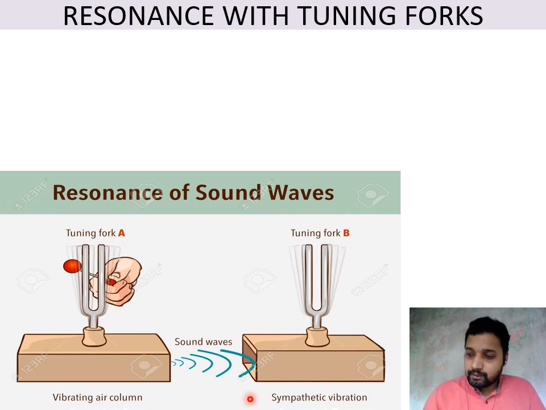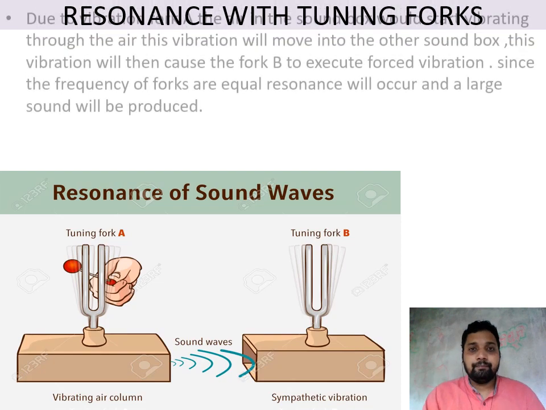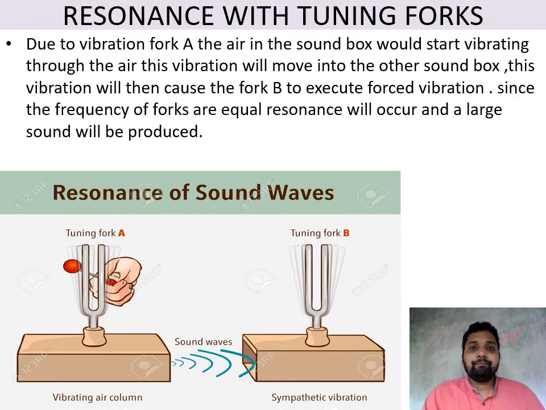Resonance, also known as sympathetic vibration. So resonance is a special case of forced vibration, which is also known as the sympathetic vibration. Because both have the same length, same material, same diameter, when the forced vibration frequency matches the natural vibration frequency, resonance occurs. And because both have the same length, same material, same mass, resonance will occur and a large sound will be produced in the second part, the B part.